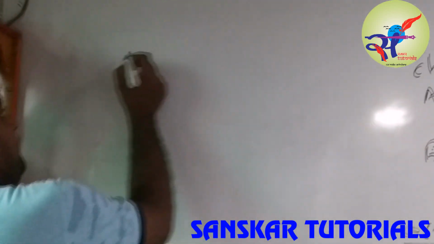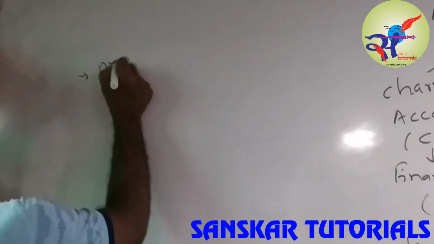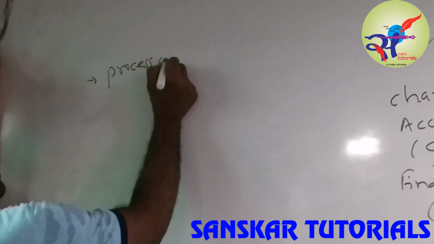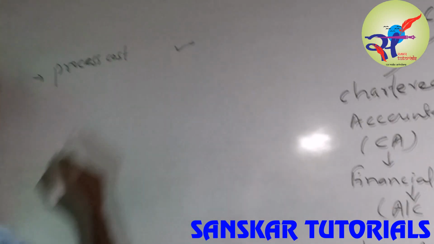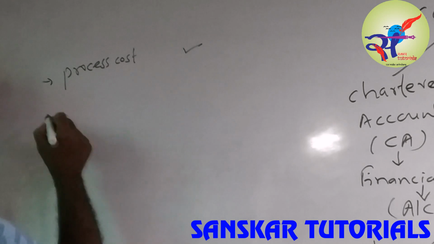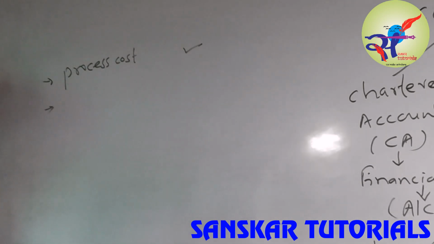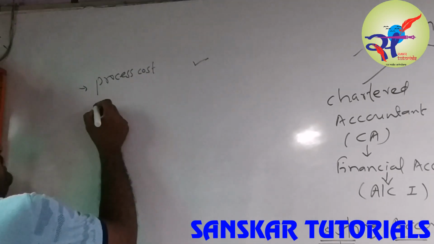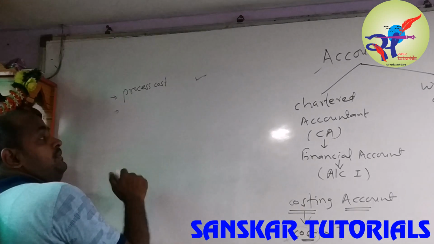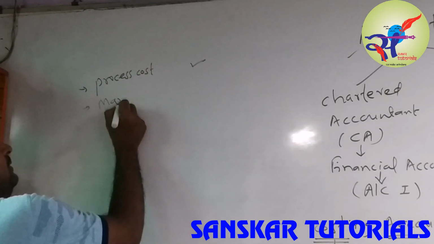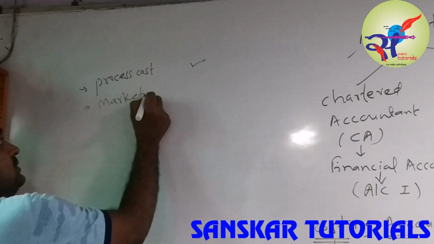Labor cost. Then we need a process cost. After production, we need to market. That is called our marketing cost.